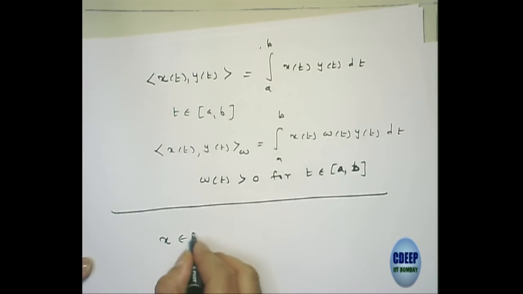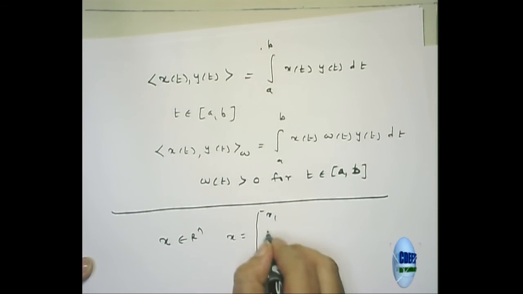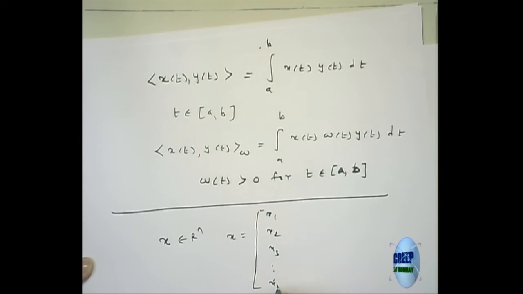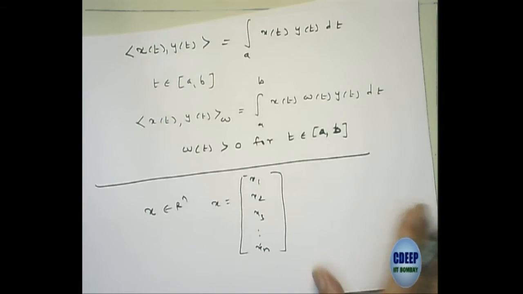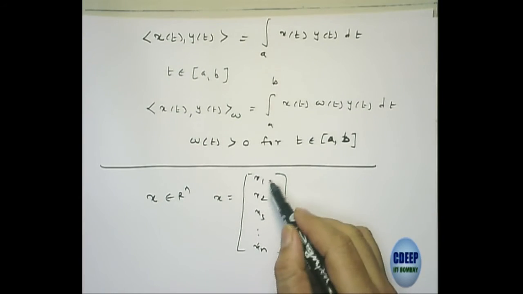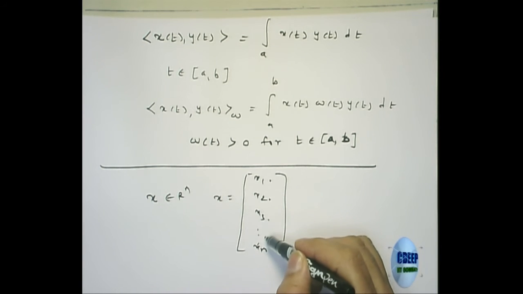Many times what happens is you have a vector consisting of dissimilar variables. Suppose I have an n-dimensional vector, x belongs to Rn, so x consists of x1, x2, x3, up to xn. Now these could be dissimilar variables. For example, this could be current, voltage, flux, or pressure.